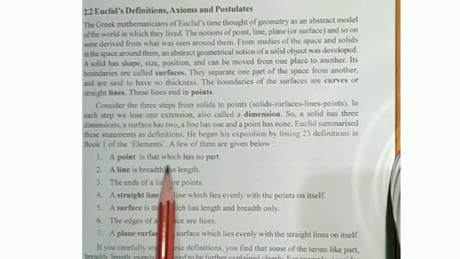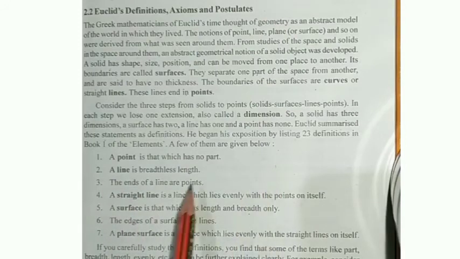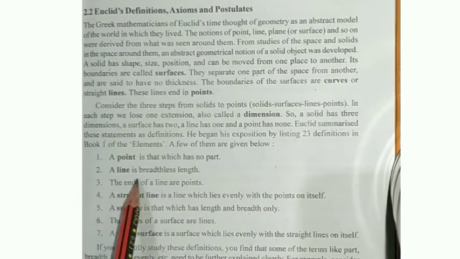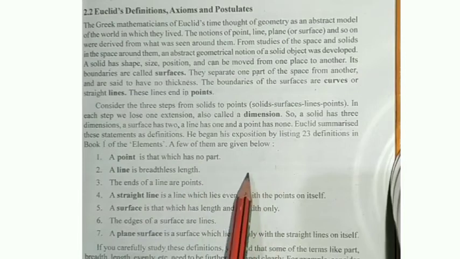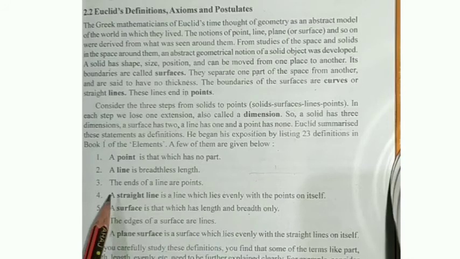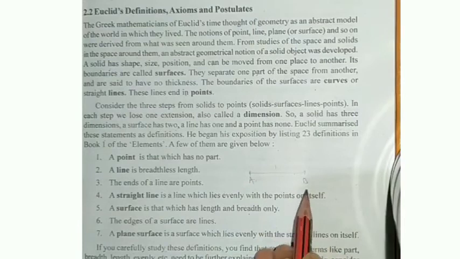First one is a point is that which has no part. Yes, obviously if I put one point, it doesn't have any part, okay, so we can call it a point. A line is breadthless length. If I draw any line it has breadthless length, and you can extend it continuously, infinitely. Next, the ends of a line are points. If I keep two ends, I can call them A and B. These two are the end points of that line.